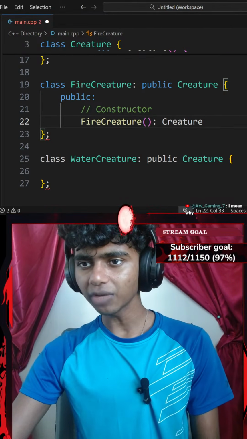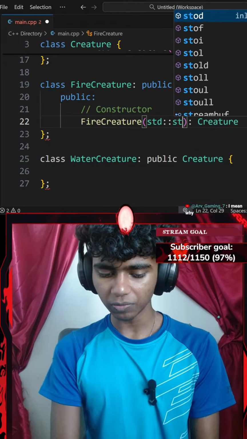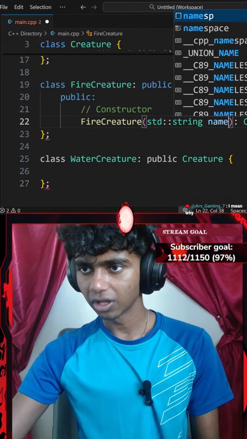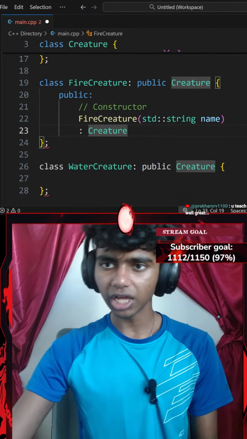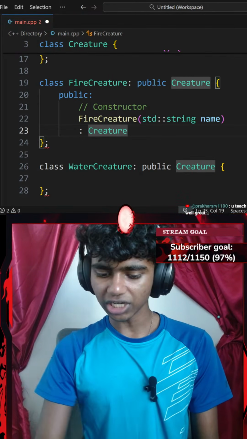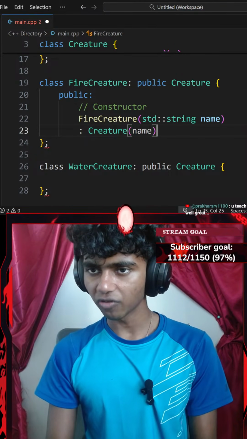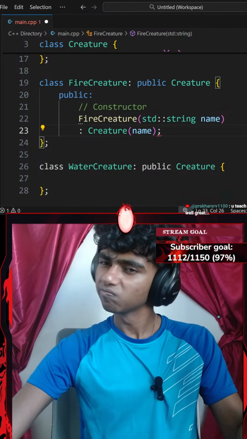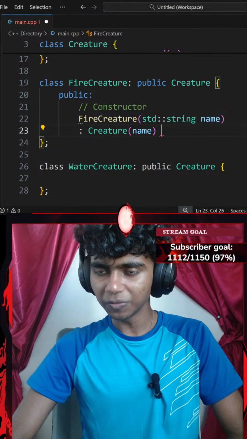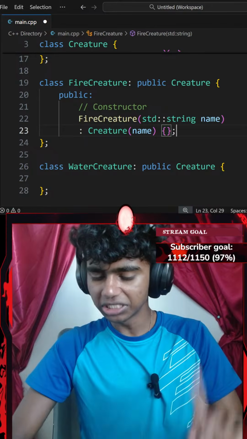So I'm going to create a constructor for my creature class. I think it might require a parameter of name, which is going to be a standard string of name. I'm going to get that in a new line. Okay, my creature class's constructor does require a parameter of name as well. And then I'm going to go ahead and end that with a semicolon. Honestly, I think it needs to be ended with a pair of curly braces and then a semicolon.